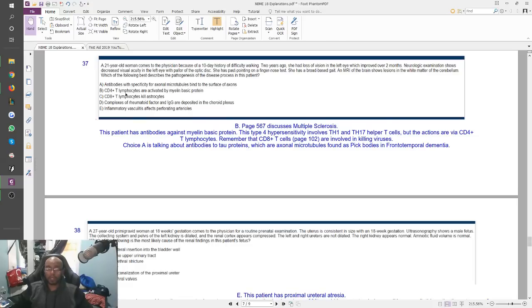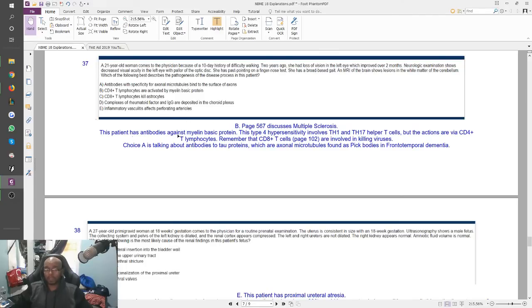B, CD4 positive T lymphocytes against myelin basic protein. This mentions myelin. You should be very inclined to pick B. If you're thinking multiple sclerosis, you should be very inclined to pick B, even if you're confused about whether it's CD4 positive T cells. C says CD8 positive T cells against astrocytes, but it's not involving astrocytes, so C is wrong. Complexes of rheumatoid factor and IgG, irrelevant to our patient. Inflammatory vasculitis of perforating arterioles, irrelevant to our patient.